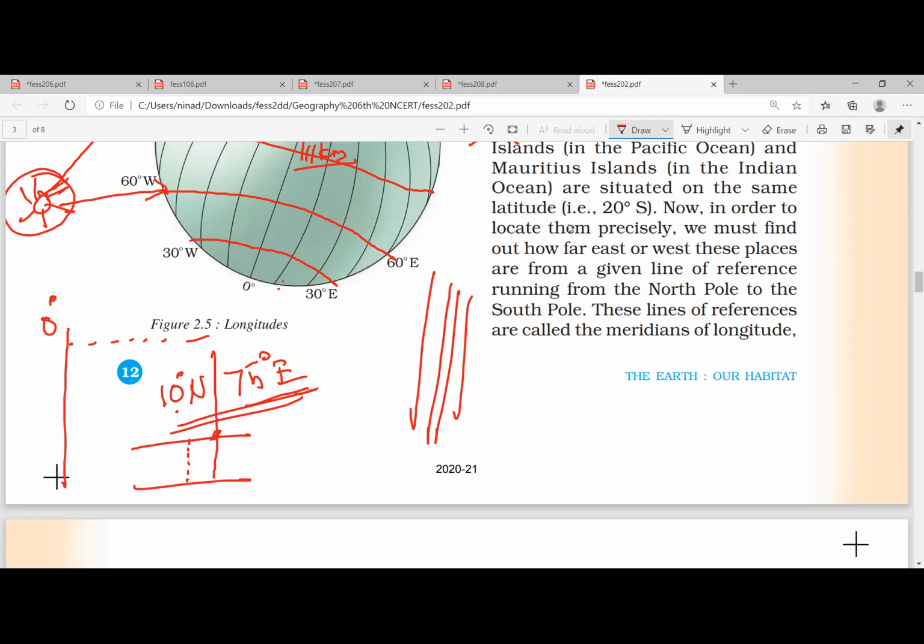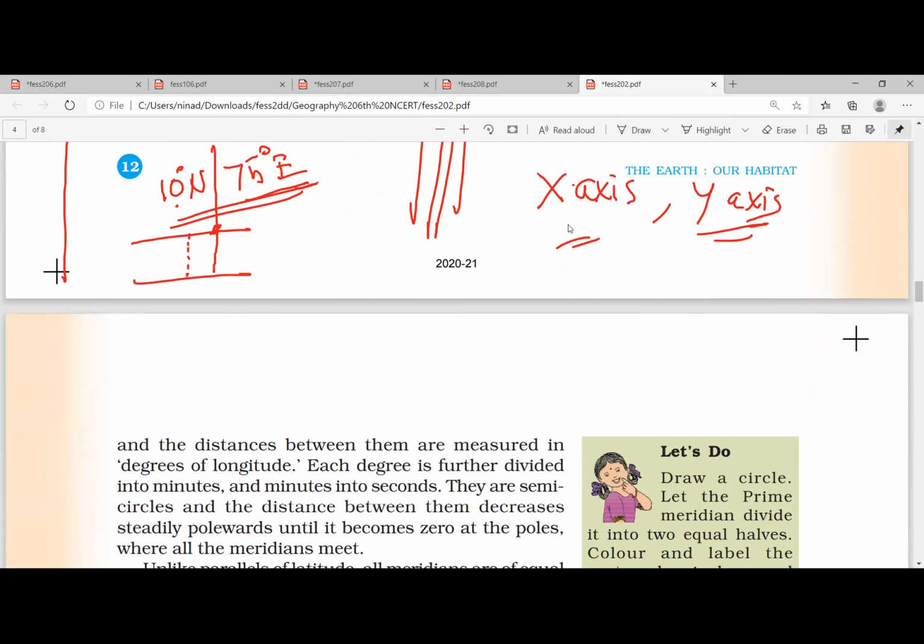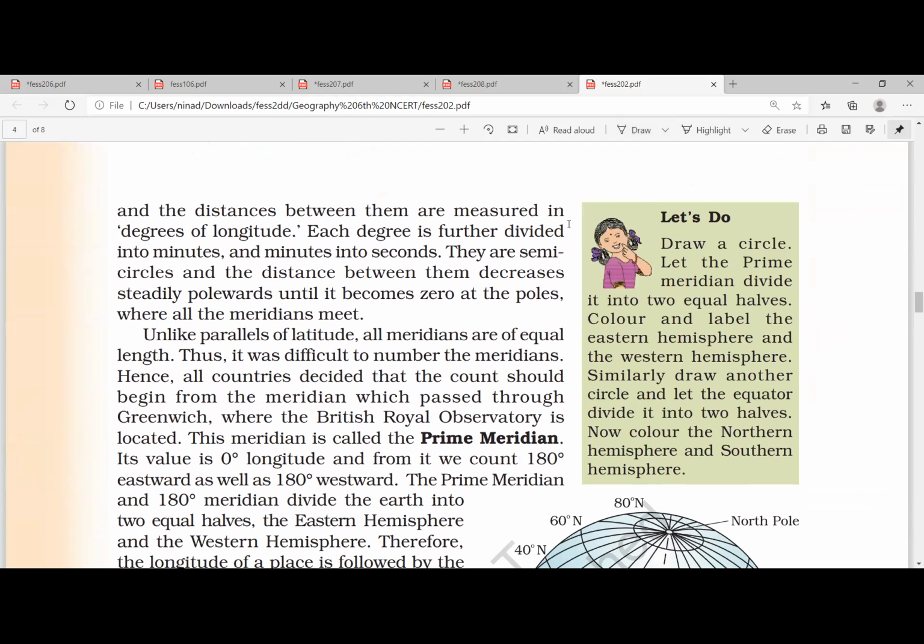So write down, both longitude and latitude help us to locate a place on the earth. That is like acting as an x-axis and y-axis. So if you want to locate a place, you have to use this position, like 10° north and 75° east, like that.